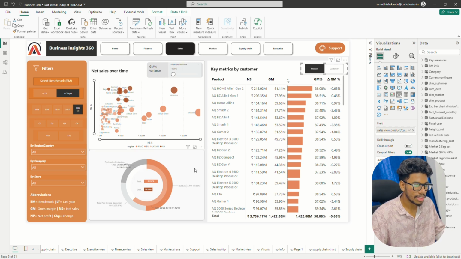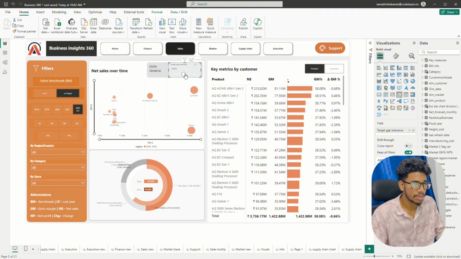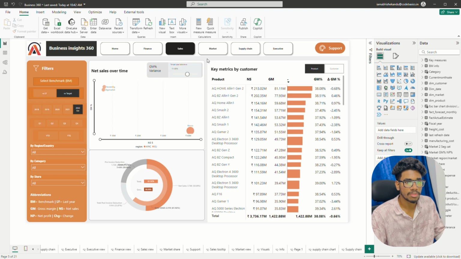I also gave the donut chart here, which shows the percentage of pre-invoice deduction, post-invoice deduction, cost of goods and net sales. And I also gave the target gap tolerance here, where they can apply the filters and give the value according to the visual change for the different customers.